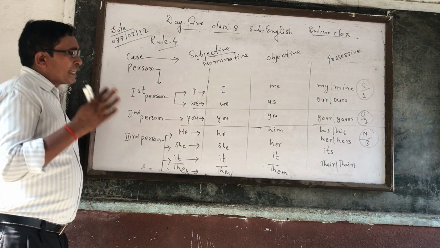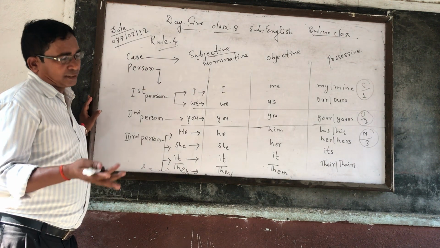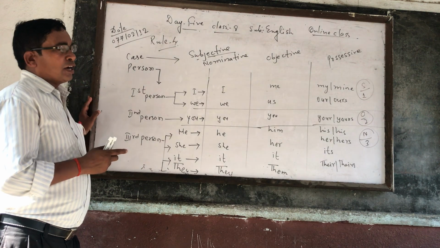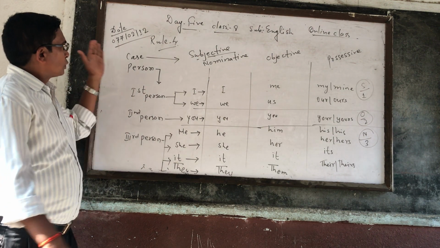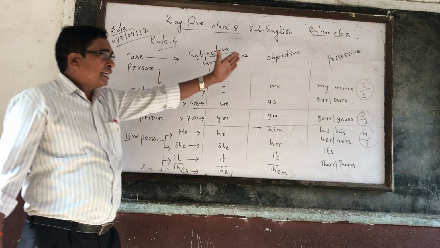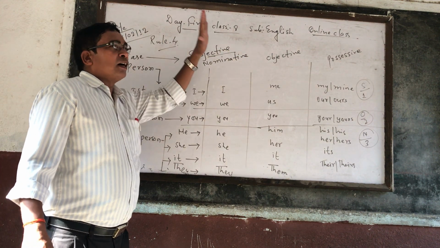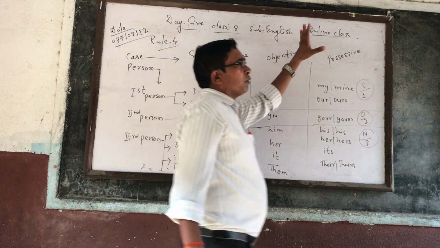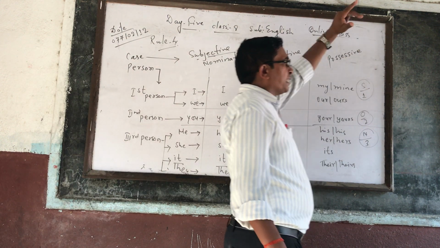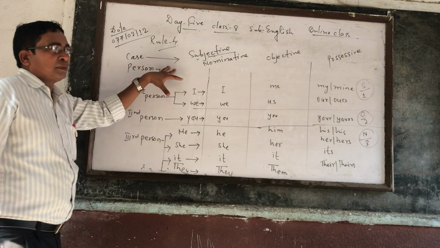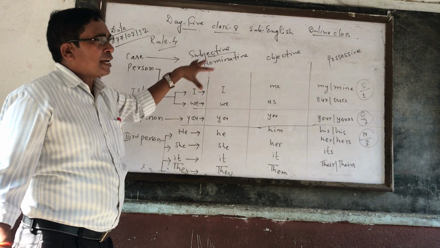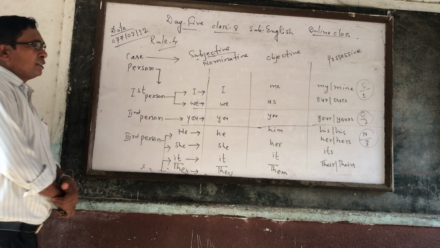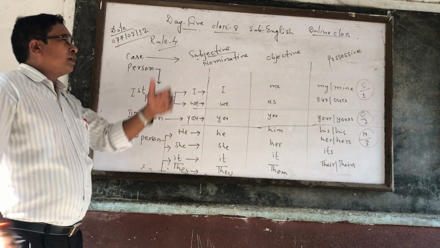The first person, second person, third person pronouns are what? That you can see here. Similarly, there are 3 cases of every pronoun. So the cases of pronouns are here, as you can see: subjective or nominative, second one is objective, third one is possessive. There are 2 more cases, but from the viewpoint of reported speech, this much is enough for you.